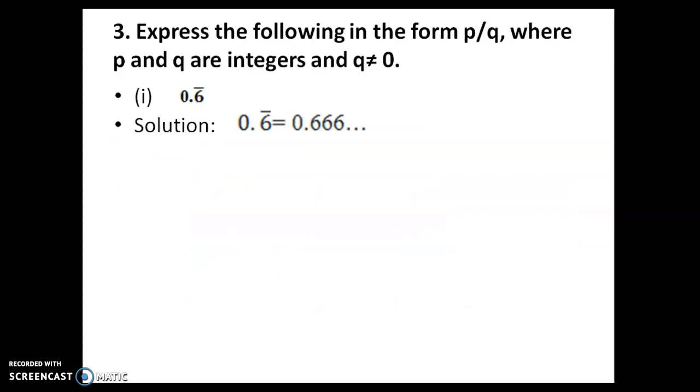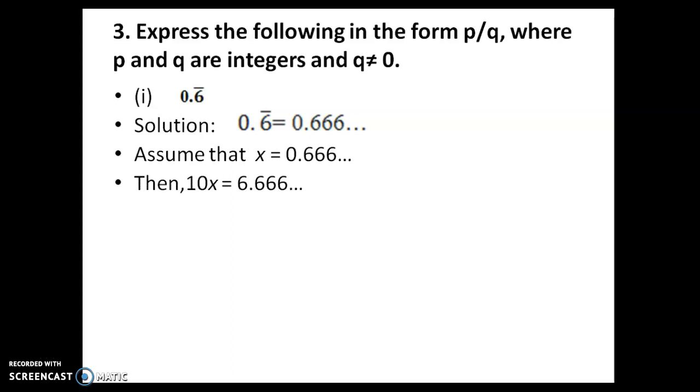Then express the following in the form of p by q, where p and q are integers and q not equal to 0. Okay, so 0.6 which is repeating. On top one bar is given, which means 6 is going to come repeatedly. In that case you have to take 0.666 as x. That's the first step. Then 10 into x we are going to do. So the decimal point will jump one step to the right side. So 6.666 you will get.